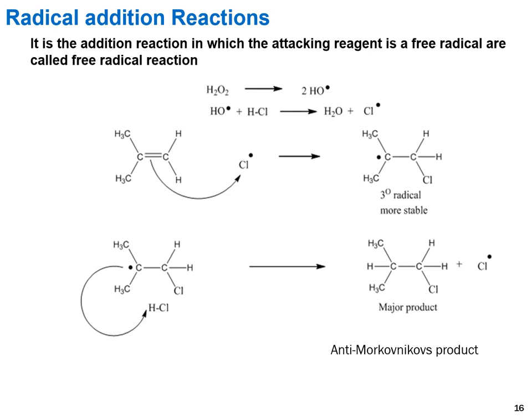Then the radical of the reagent is attacked by the olefinic double bond and gives the most stable tertiary radical. This tertiary radical will terminate with the radical of the reagent and gives the major product. And the radical addition reaction gives the anti-Markovnikov product, meaning hydrogen attaches to the carbon that has the fewer number of hydrogens.